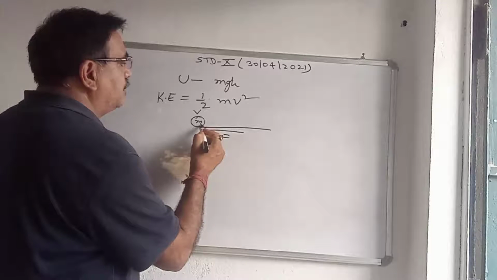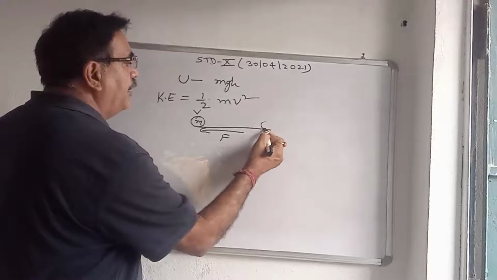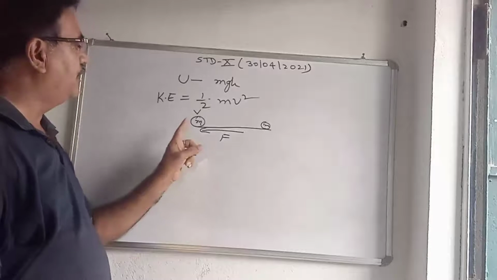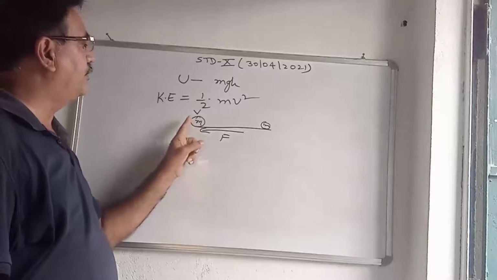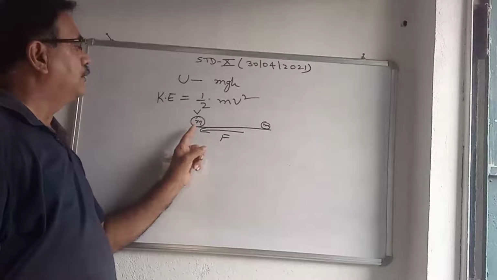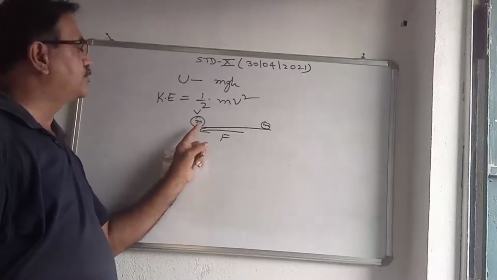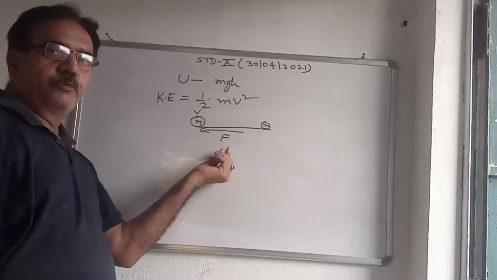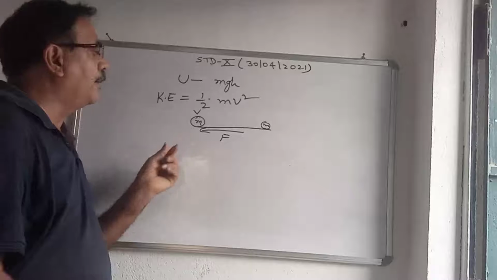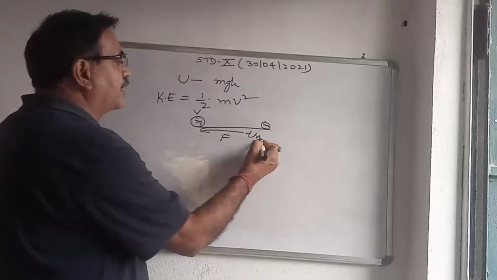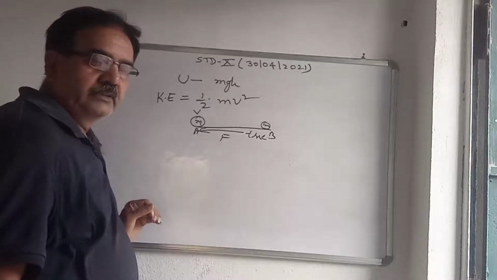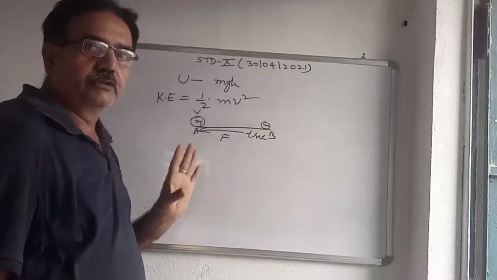Because of this retardation, let the body come to B and stop after t seconds. Means the final velocity here is 0.